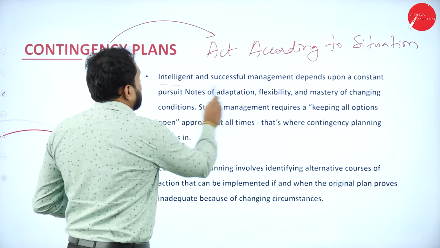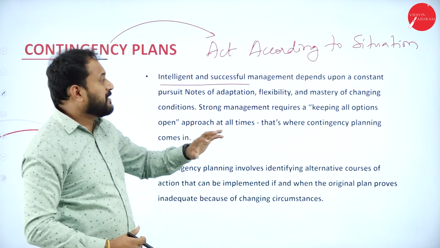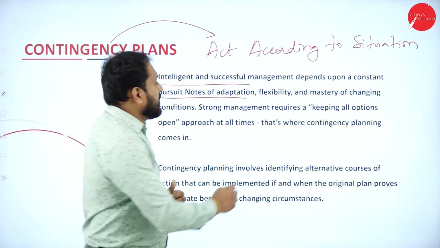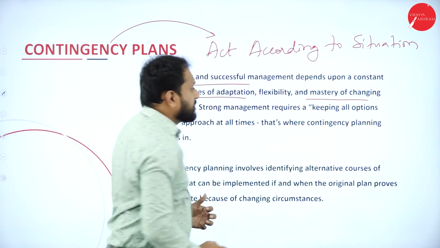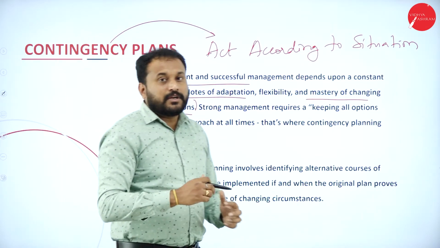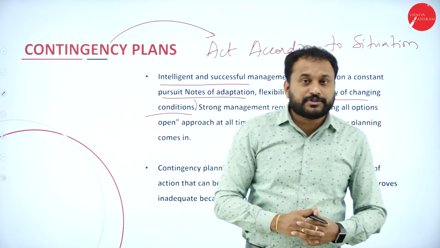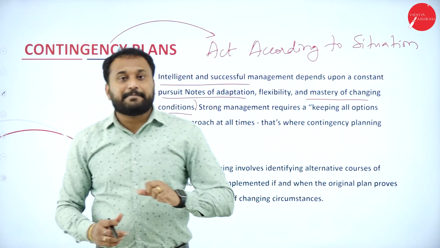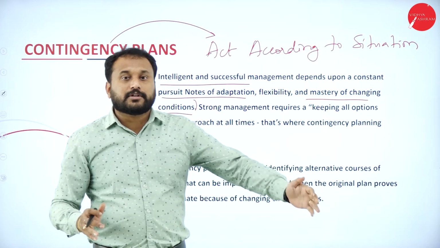Now, intelligent and successful management depends upon a constant pursuit of adaptation, flexibility, and mastery of changing conditions. Understand this: we don't know what's going to happen in the future, and planning is always for a future course of action, which bridges the gap between where you are and where you want to be.